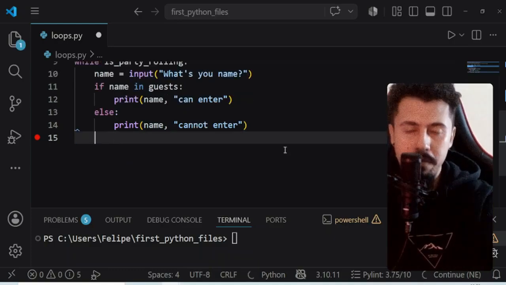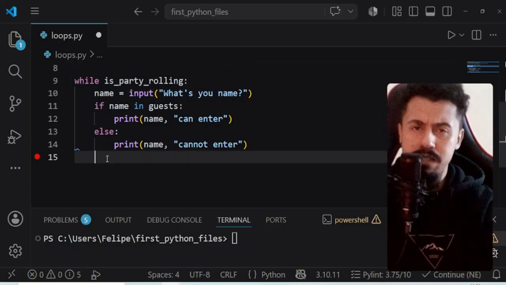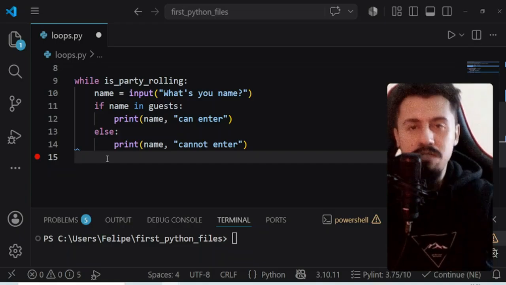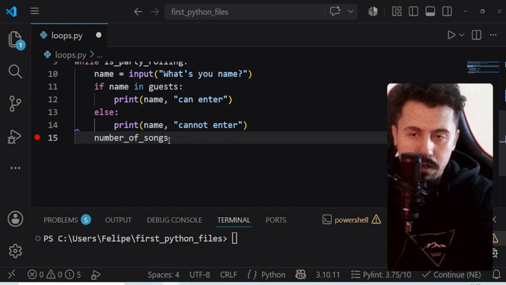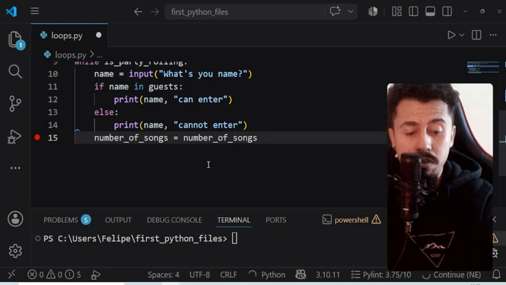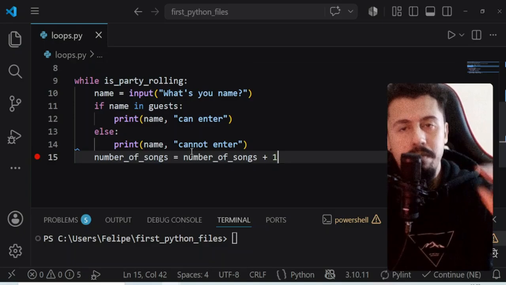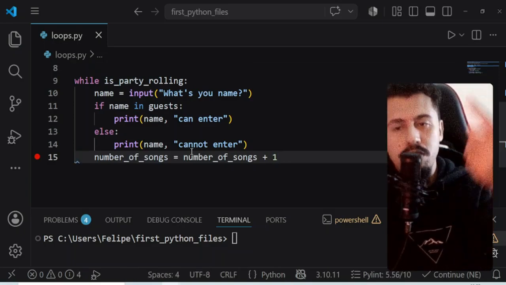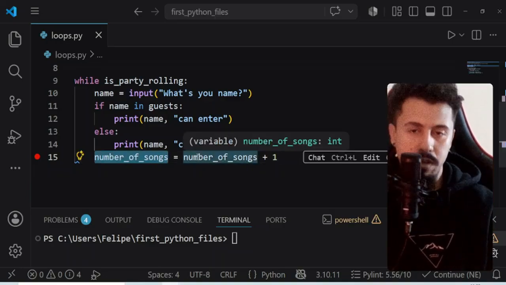We are going to increment the amount of songs, all right? This is just an example, for us to have a trigger to say that the party is not rolling anymore. So let's increment this. So number of songs inside of the loop, okay? Number of songs receives number of songs plus 1. Every time we iterate, we are going to add one more song to our number of songs counter, okay?